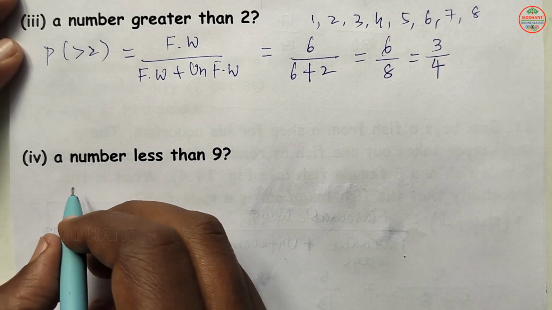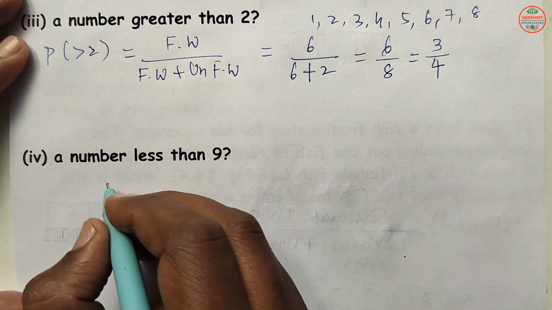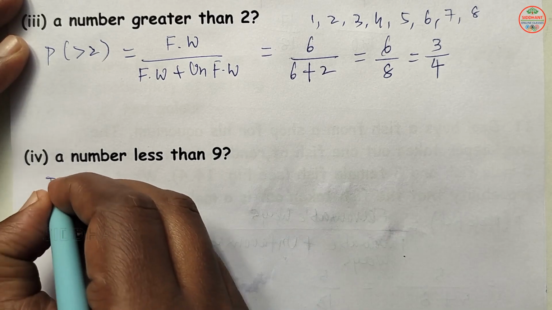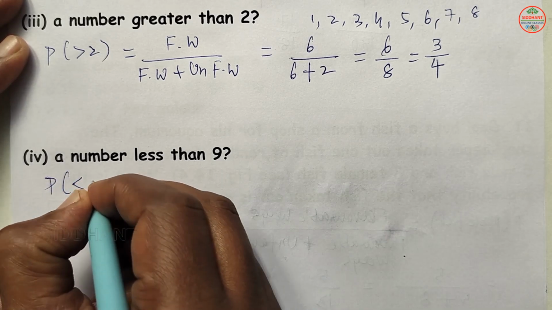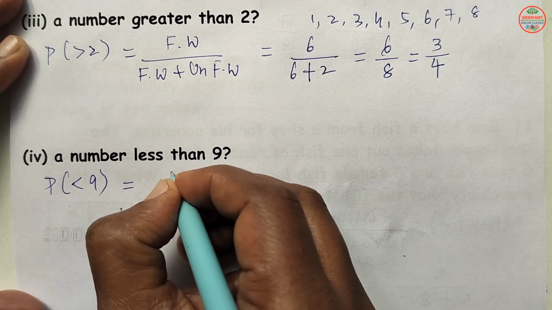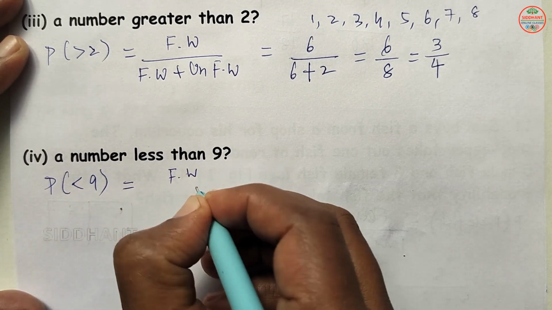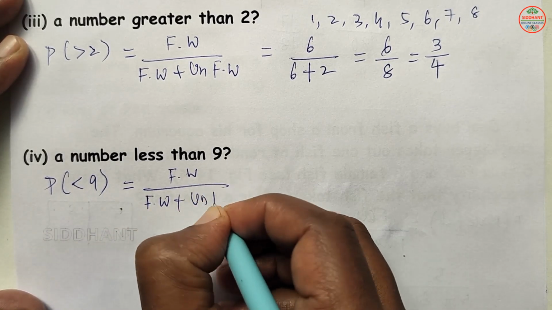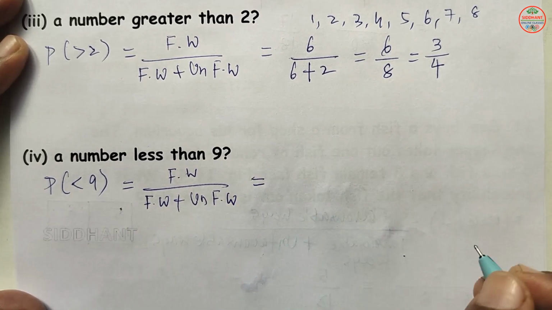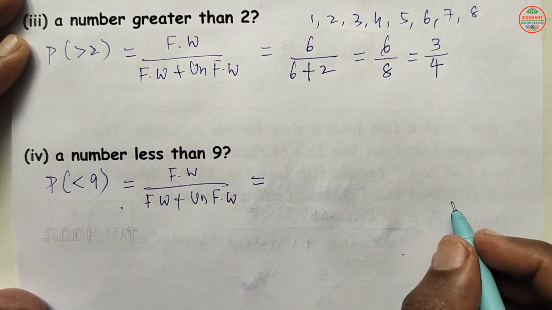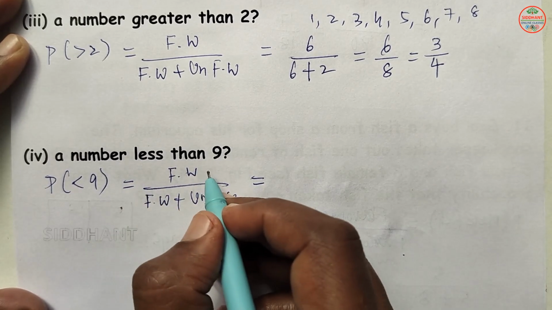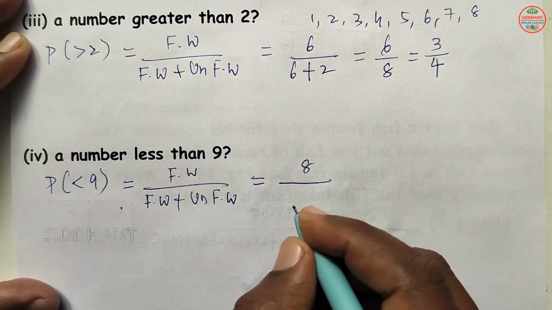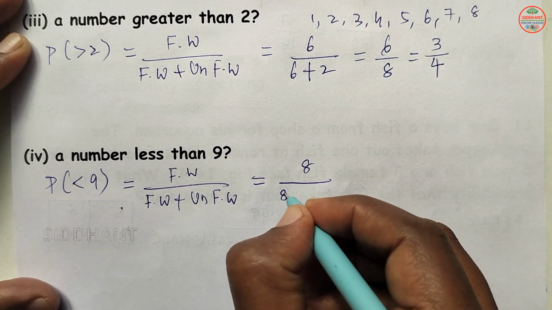So next, fourth one: the probability that it will point at a number less than 9 here. So probability of less than 9 is equal to favorable ways by favorable ways plus unfavorable ways here. So we have the numbers 1 to 8 here. So less than 9, how many favorable ways are there? 8 are there. So 8 favorable ways are there. So denominator, favorable ways will be 8 here.